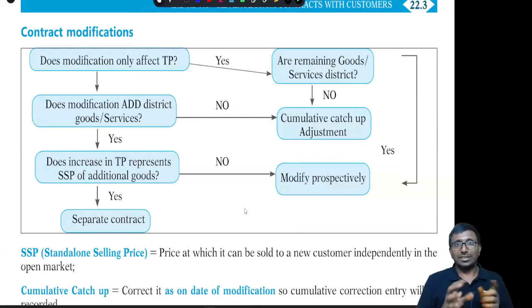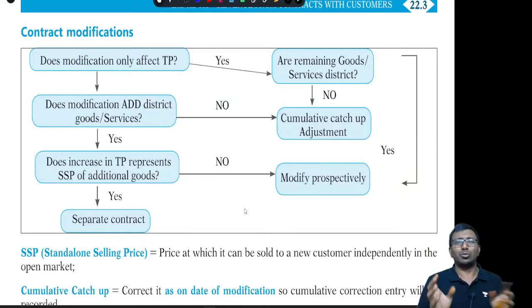No, sir, it is different. Are the remaining goods or services distinct? If you say yes, distinct, then we are going to modify. That means what you performed in the first 6 months is different from what you are going to perform in the next 1.5 years. Right. Next point. Are the remaining goods or services distinct?